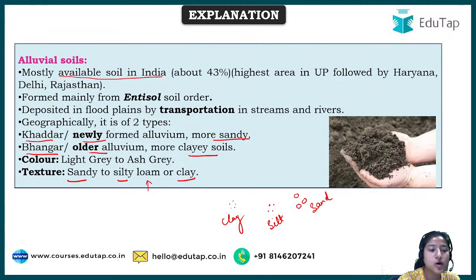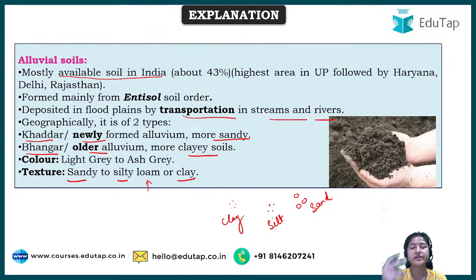Okay, and these are deposited as said for floodplains by transportation in streams and rivers. Whatever river system that we have, it is going with that. All right, and it is formed from the entisol soil order. These orders are also important, do mind them. Okay, so what are orders? We have this question forward also, but for now just understand that this is one of the categories on which we classify soils. So order is an important aspect of this particular chapter that you should know.